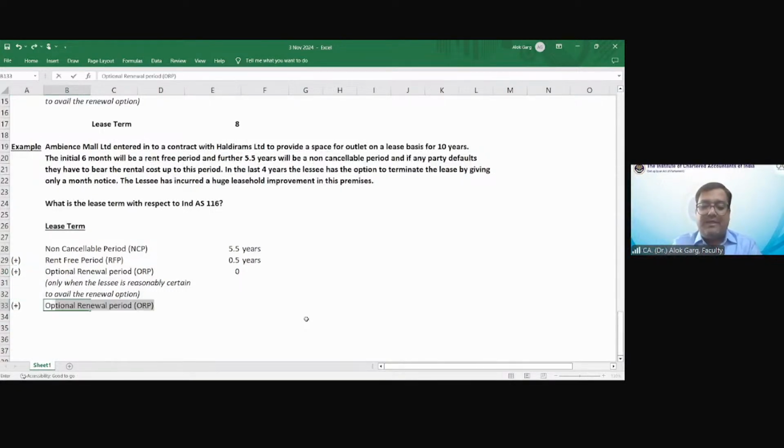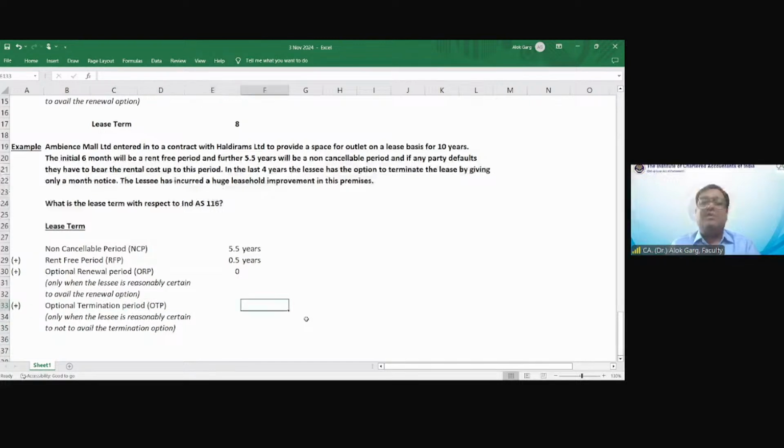Optional termination period. OTP. कौन सा OTP? वो नहीं जो आपके पास OTP आता रहता है ना, लॉग इन करते हो, वो OTP नहीं. ऑप्शनल टर्मिनेशन पीरियड. ये कब लेंगे ऑप्शनल टर्मिनेशन पीरियड? ओनली व्हेन, only when the lessee is reasonably certain not to exercise, not to avail the termination option, right?